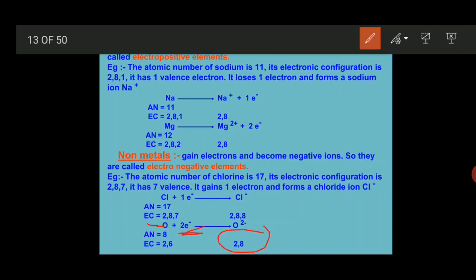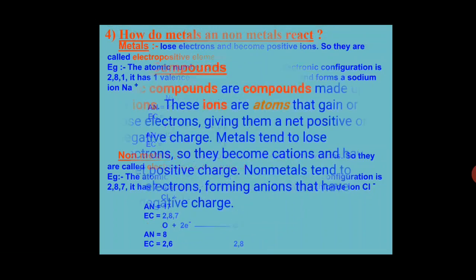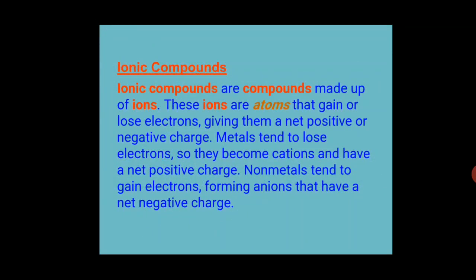So this is how metals and non-metals behave. Metals are electropositive elements and non-metals are electronegative elements, and whenever they combine, they always form an ionic compound. Now let's understand what an ionic compound is. Ionic compounds are compounds made up of ions. These ions are atoms that gain or lose electrons, giving them a net positive or negative charge.